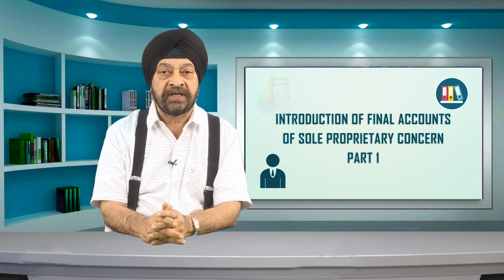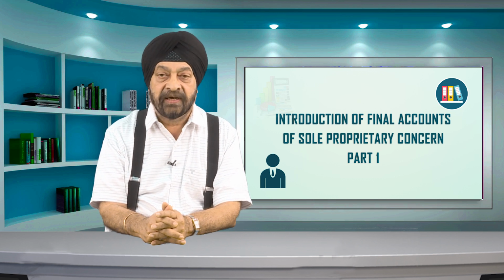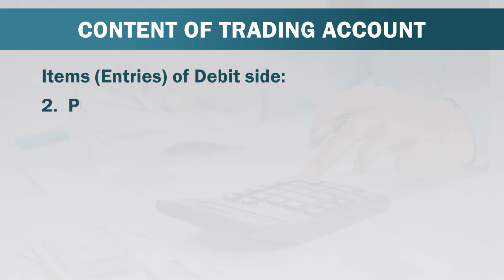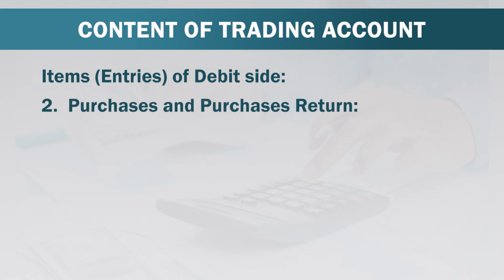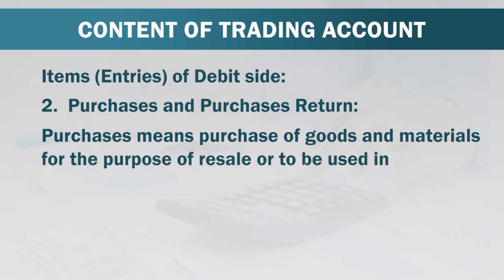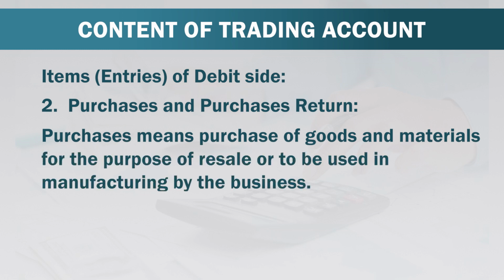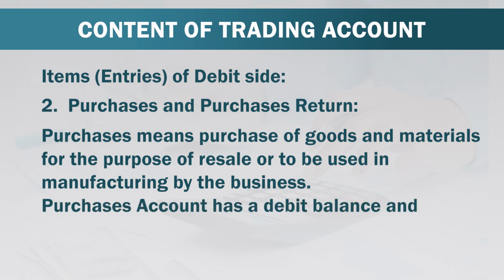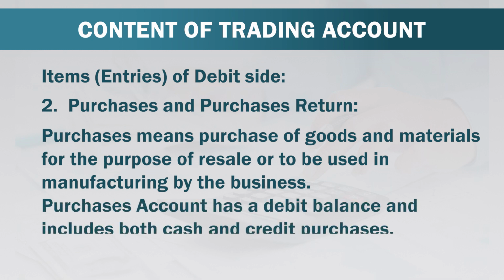The opening stock is of different types. It can be of raw material, it can be of work in progress and finished goods. Second item of debit side of trading account is purchases and purchases return. Purchases means purchase of goods and materials for the purpose of resale or to be used in manufacturing by the business. Purchases account has a debit balance and includes both cash and credit purchases.